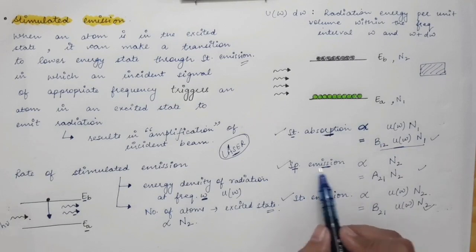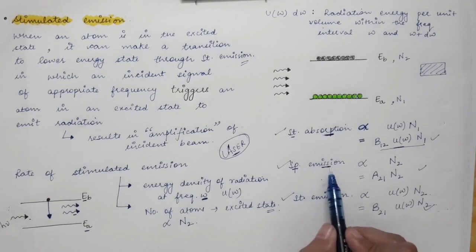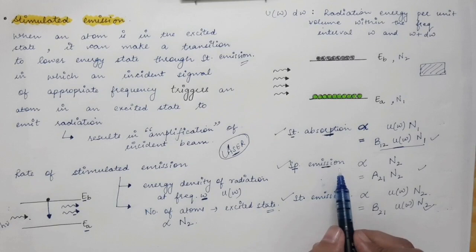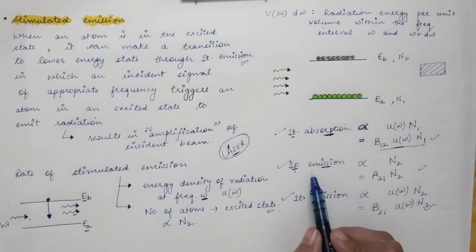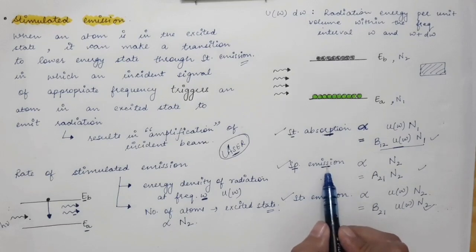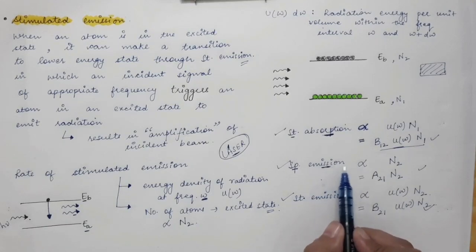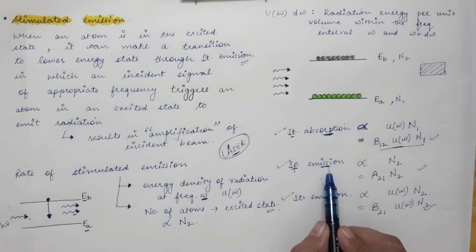In spontaneous emission, the photon is emitted, but the emitted photons are incoherent and go in random directions. So there is no high directionality possible due to spontaneous emission.